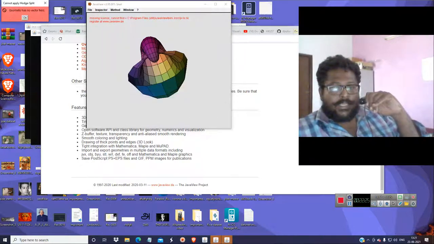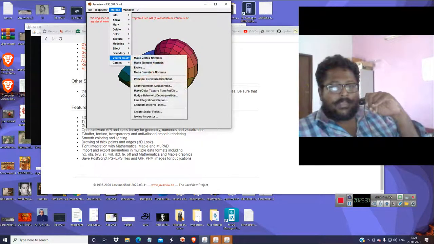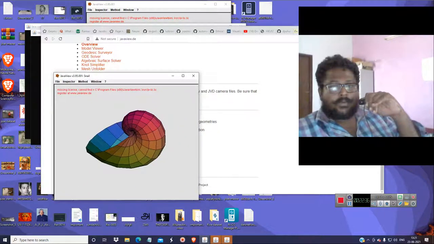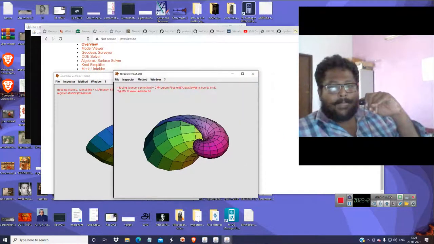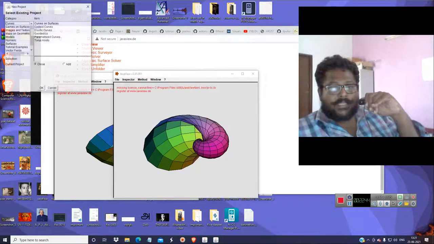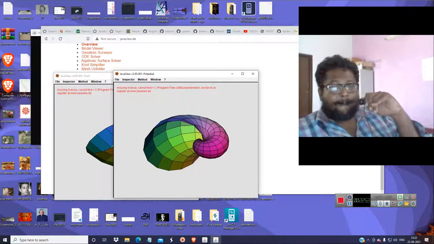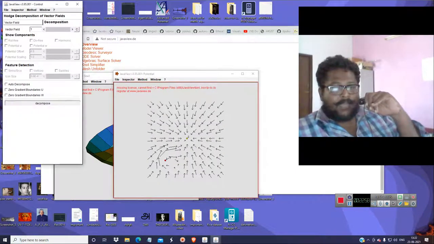So decomposition, the geometry has no vector field. I'm sorry, if it has a vector field, you can go and check various kinds of things. It's not available over here, I think. It may be available over here. Let me get a new project, and in vector fields, let me open a Hodge decomposition. Let it open. So you are seeing here, and I'm just decomposing it. Decompose it.